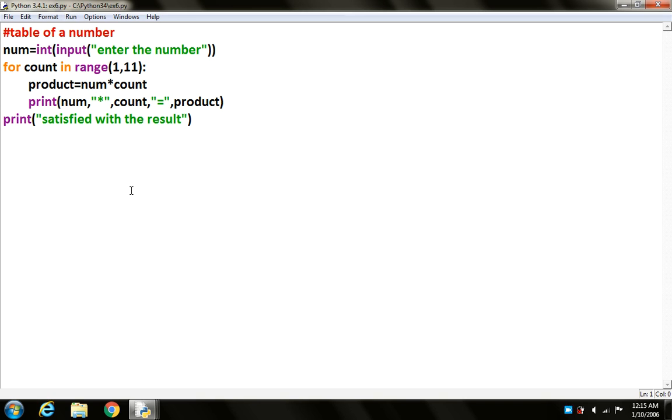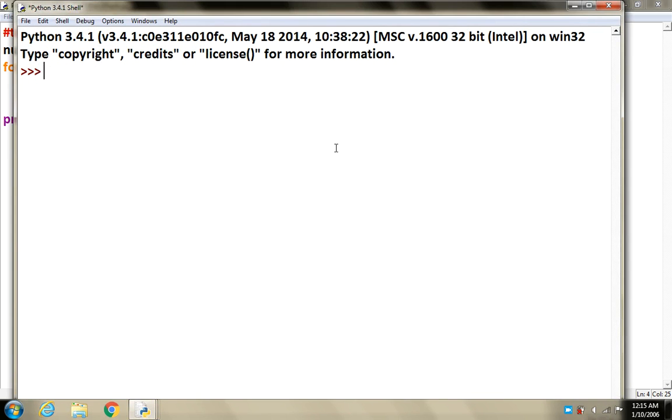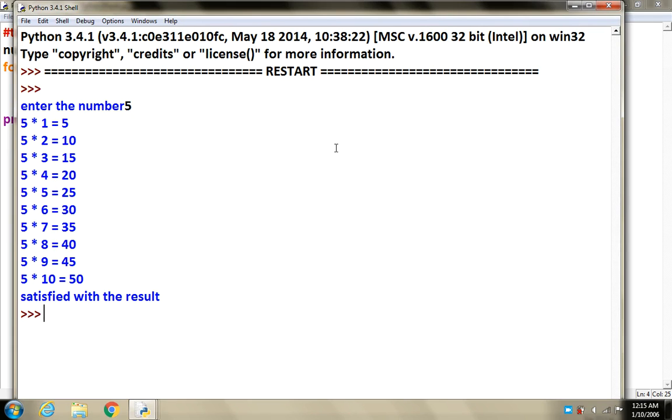Product means number into count. Suppose the number is 5. The first time your count will be 1. It will go like this. Let's print this. Suppose I have given 5 and it is printing this. Again, I have taken one statement outside the for loop just to explain that it is not part of your for loop.